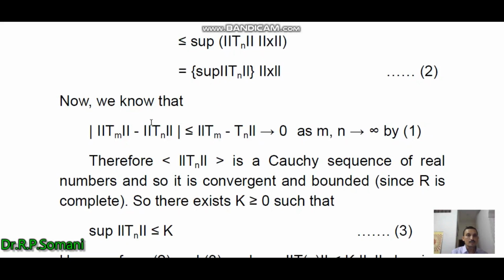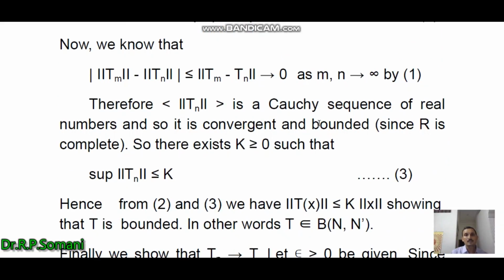Now we know that modulus of norm Tm minus norm Tn is less than or equal to norm Tm minus Tn, which tends to 0 as m, n tend to infinity by equation 1. Then the norm of Tn is a Cauchy sequence of real numbers, and so it is convergent and bounded because the set of real numbers is always complete.